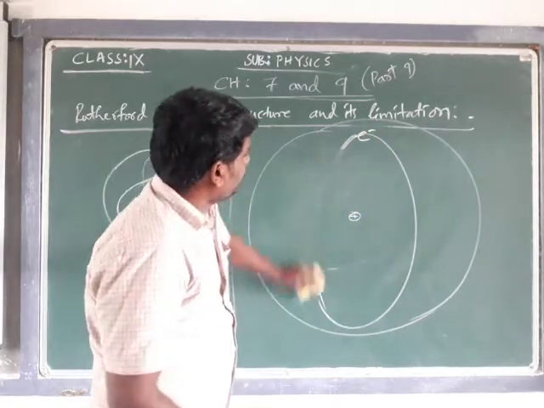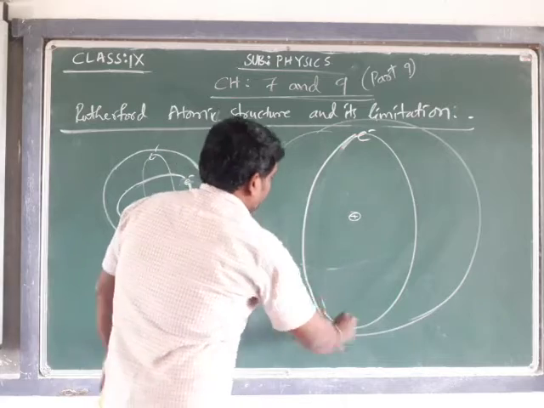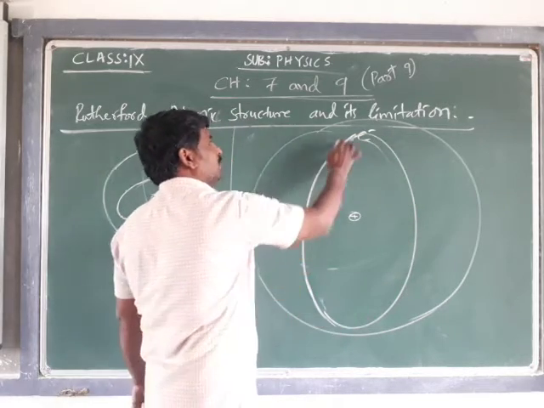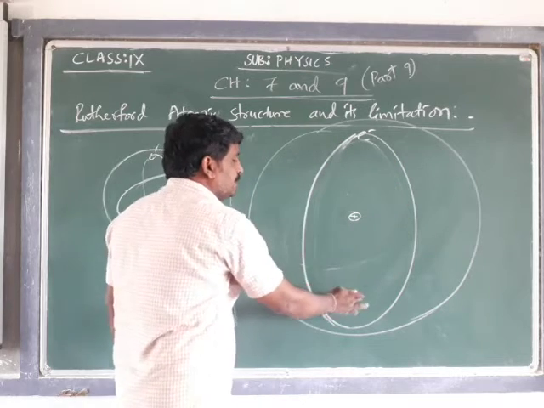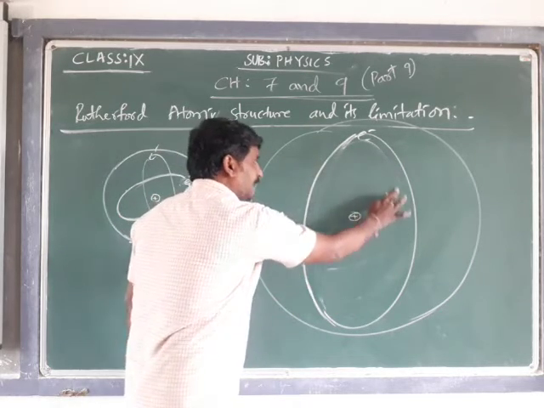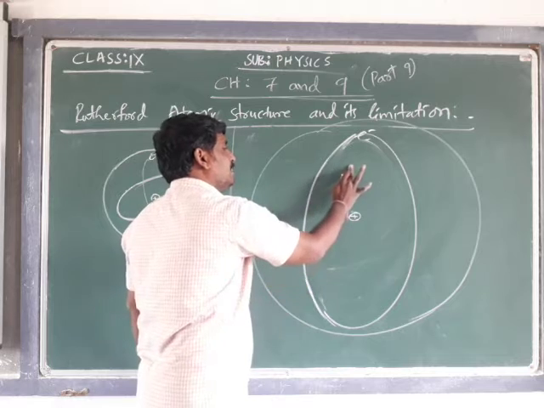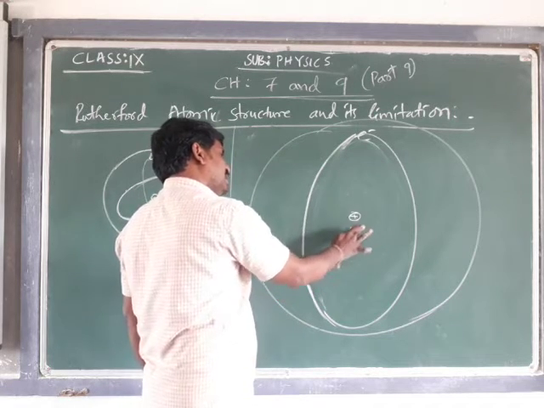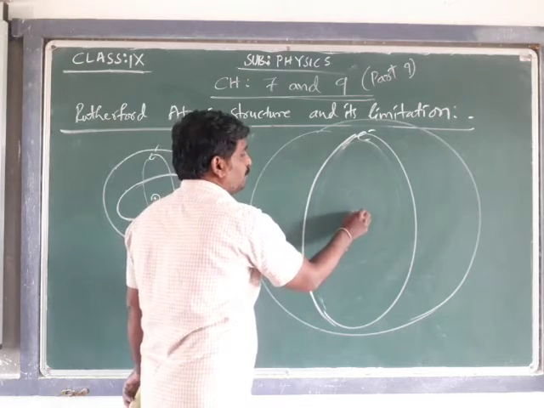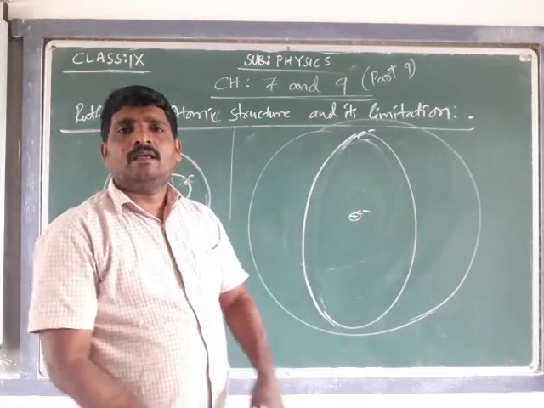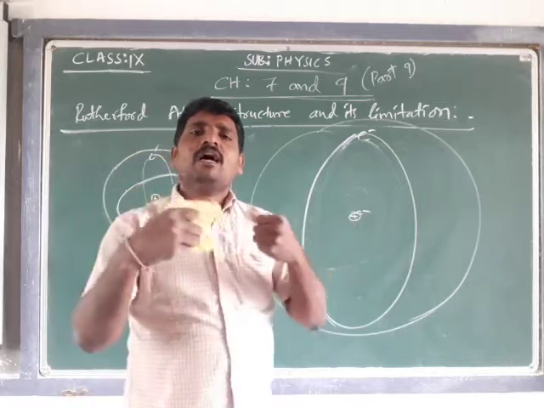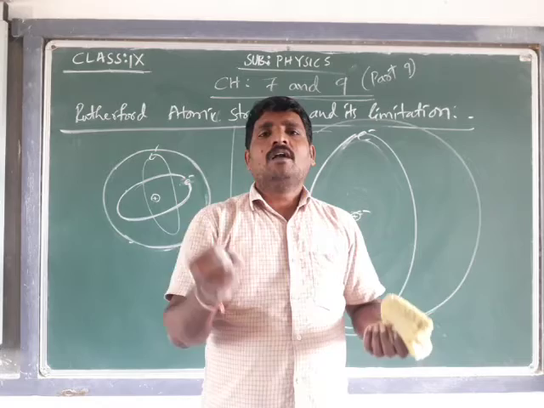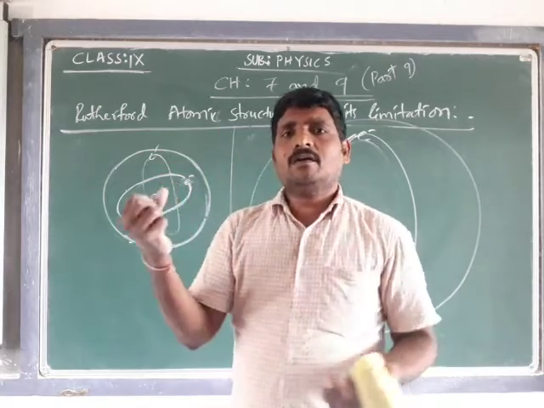Now what should happen according to the Max Planck theory? The electron, as it is revolving around the nucleus, should lose energy. As it is revolving, it should radiate, that is, lose the energy, and finally it should reach and hit the proton. If a negative charge and a positive charge hit and the electron falls into the nucleus, the atom will be destroyed.